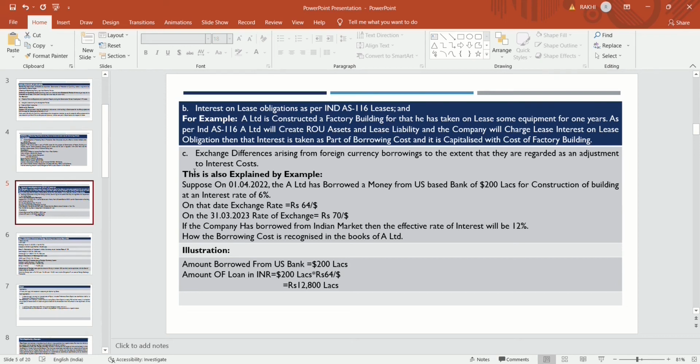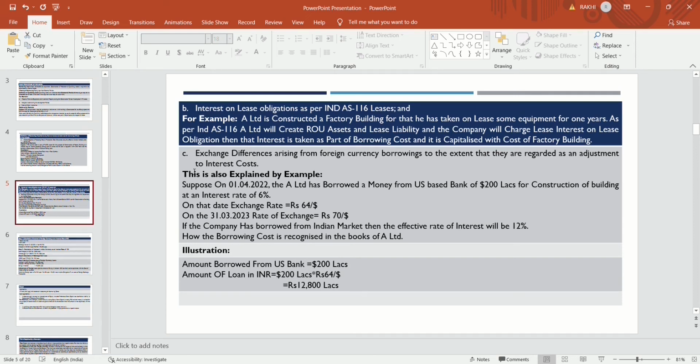Then the third item included in borrowing cost is exchange differences arising from foreign currency borrowings, to the extent that they are regarded as an adjustment to the interest cost. This means if a company takes a loan from foreign banks, then exchange differences will arise on that loan.